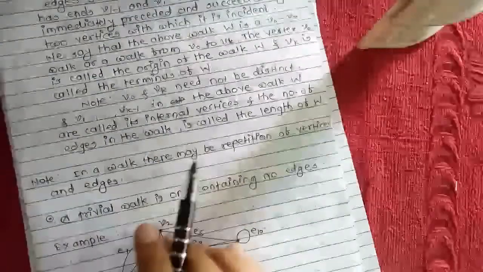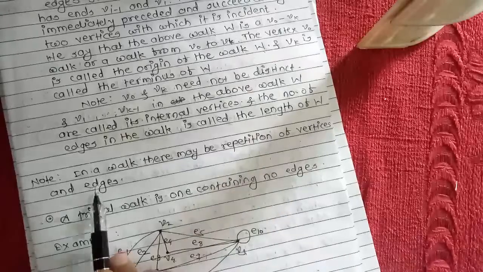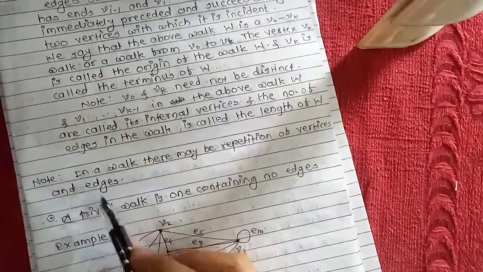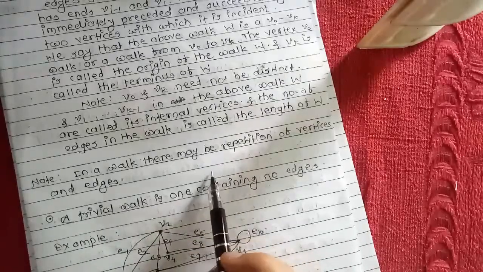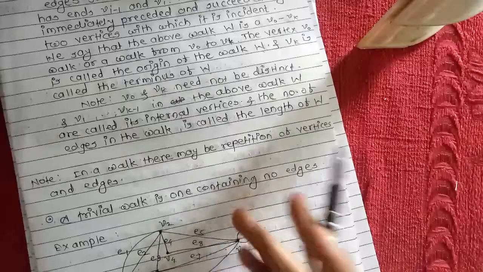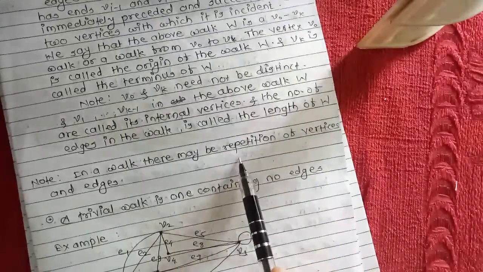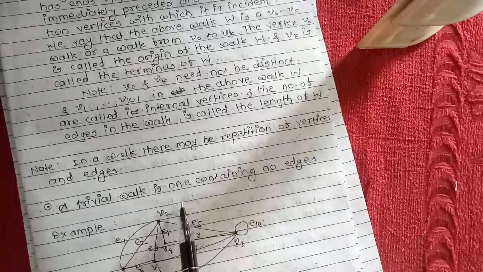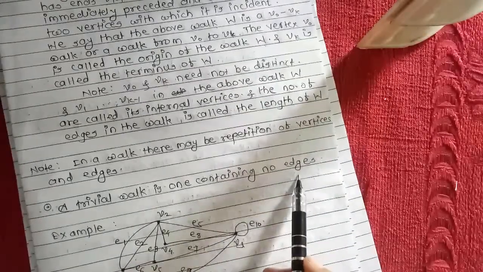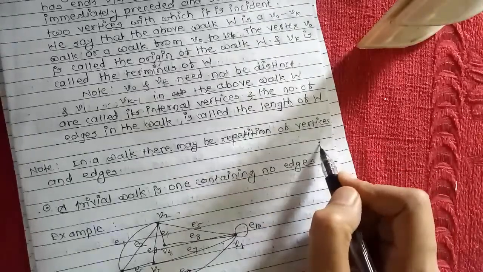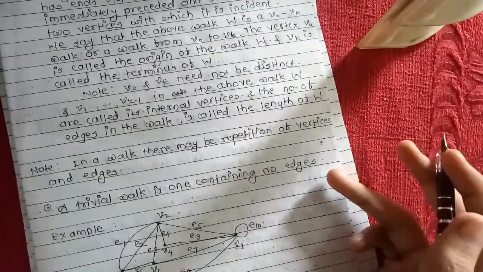In a walk, there may be repetition of vertices and edges. Note that in a walk it is not necessary that the vertices and edges are different, so edges and vertices may be repeated. A trivial walk is one containing no edge. This is a trivial walk because it contains no edge.